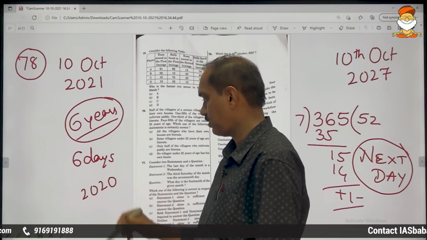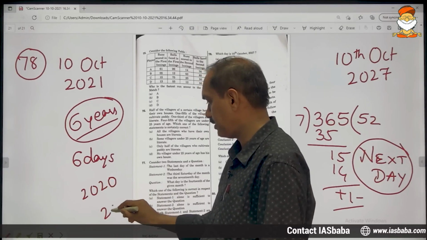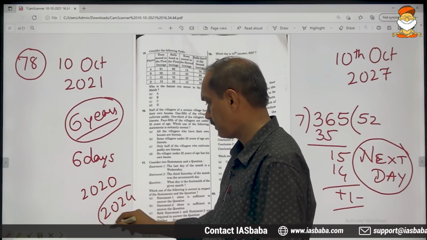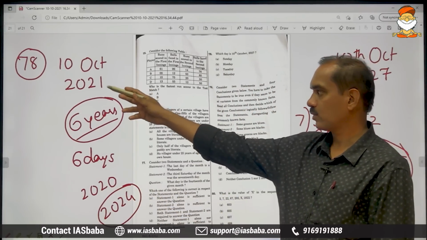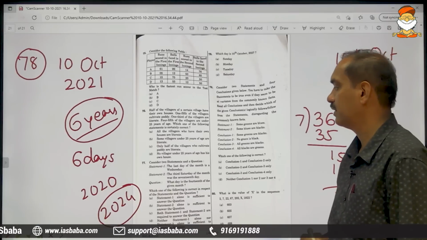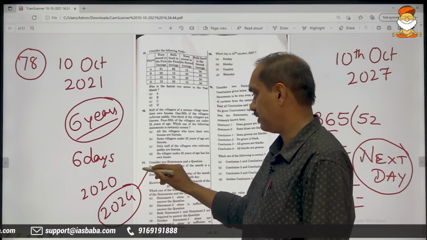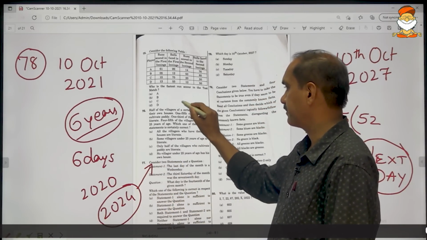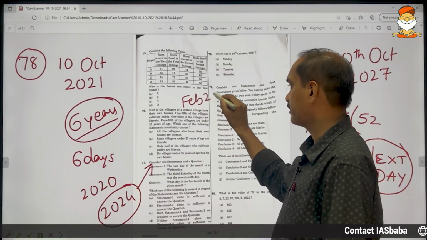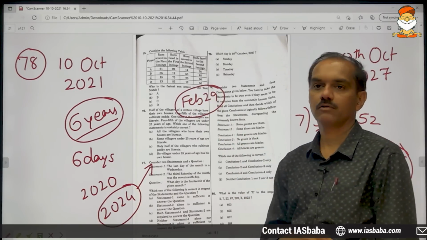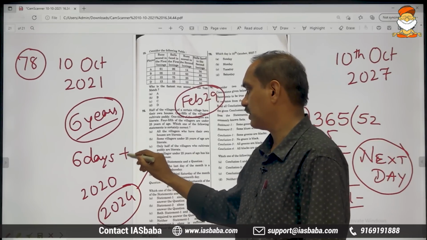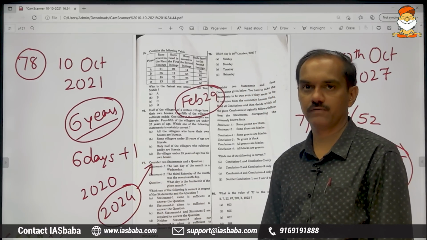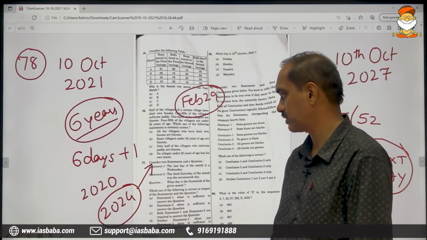2020 is a leap year, as we all know. The next leap year will be 2024, and this is the only leap year that is coming in between 2021 and 2027. So, from this leap year, you will have to jump 29th February. That will be one more extra day.